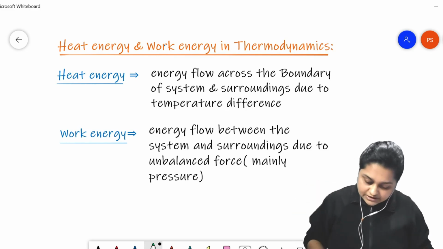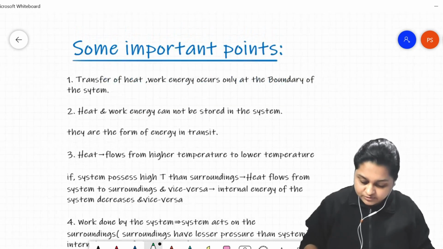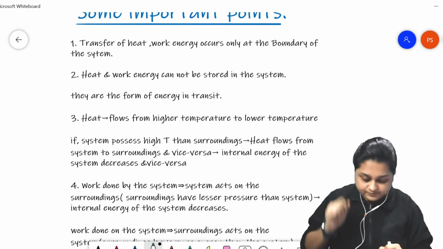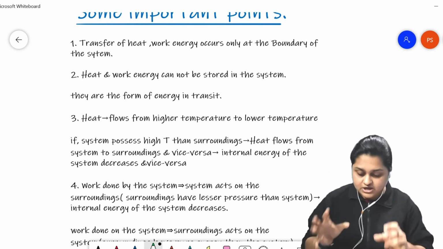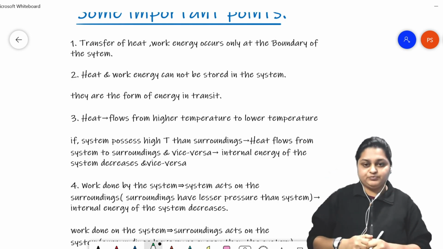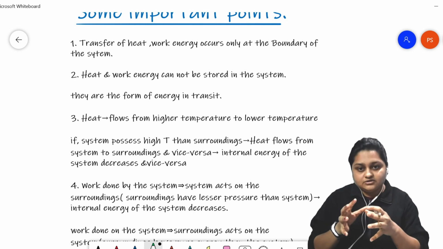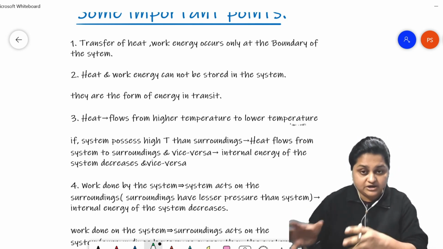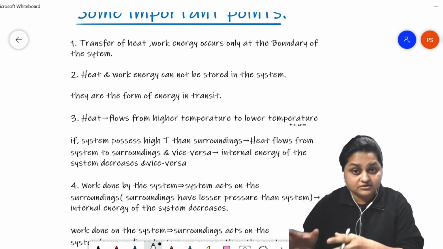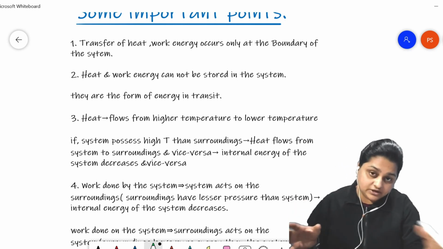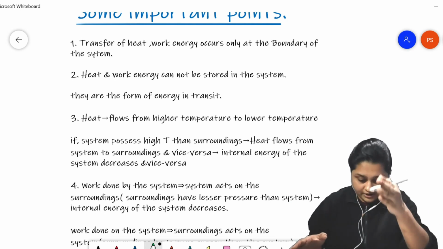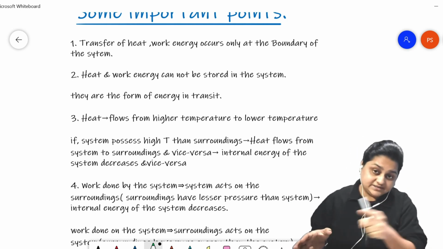Now, heat and work energy. Some important points that we need to remember regarding heat energy and work energy: heat energy and work energy are always transferred across the boundary. It is not the bulk energy that is being transferred. It is always transferred across the boundary between the system and the surroundings.